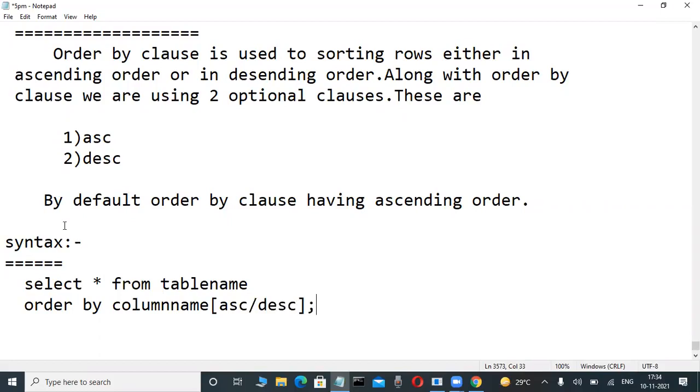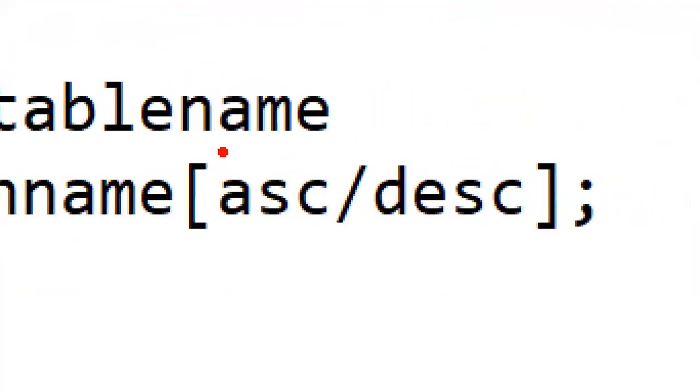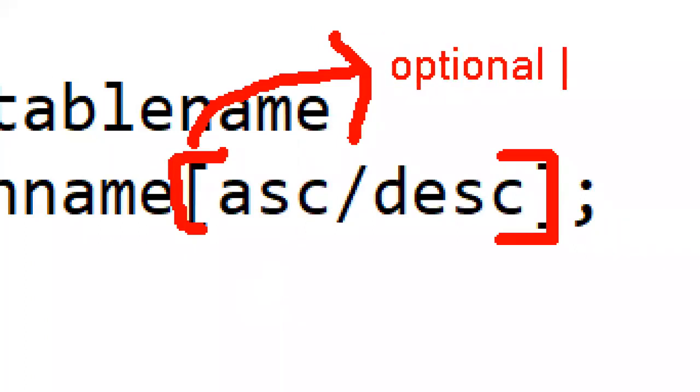Why are all the others written with order by column name and then the square brackets? In Oracle, whenever anything is written in square brackets, that is optional. These clauses are optional. Optional means that even if you are not using the ASC or DESC keywords, your query is working, your order by clause is working. That is the intention.